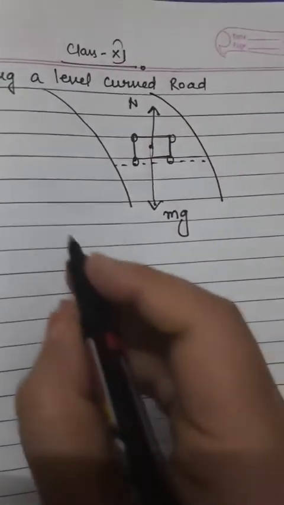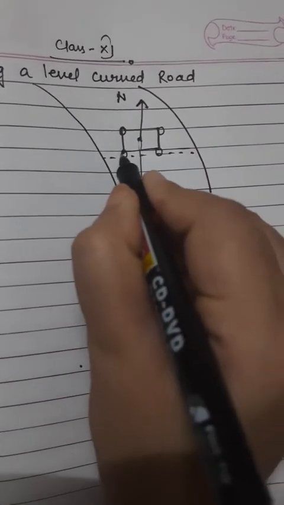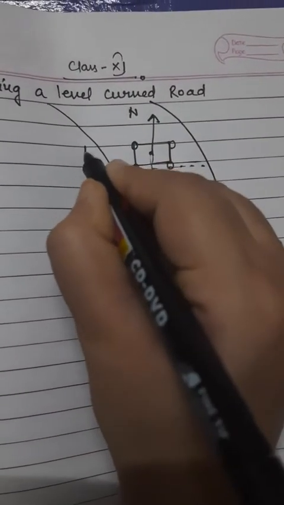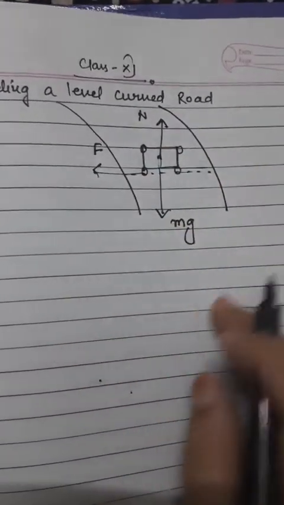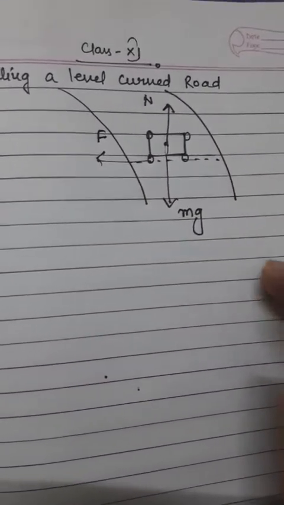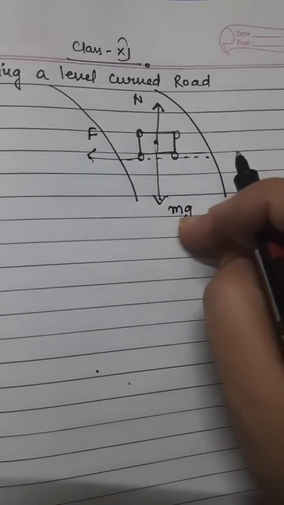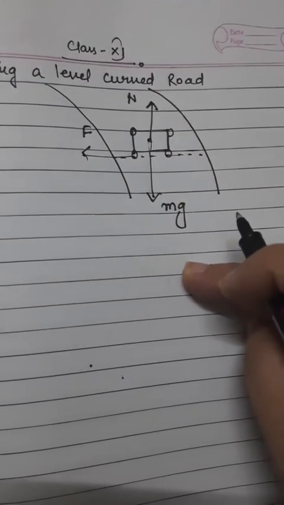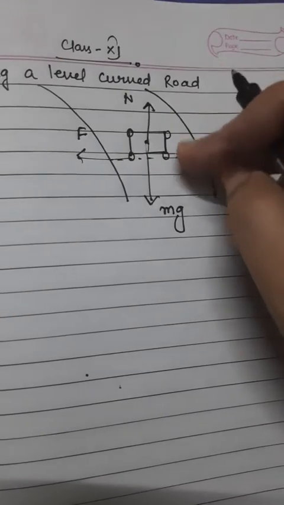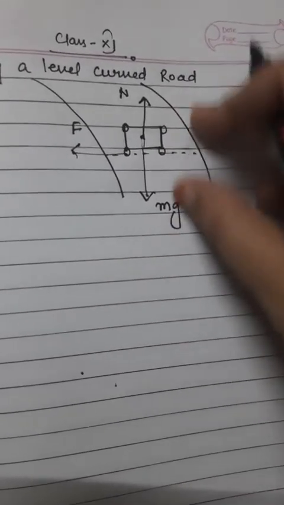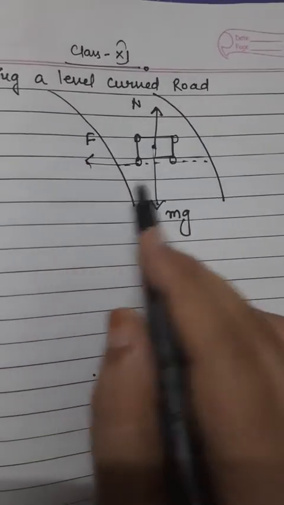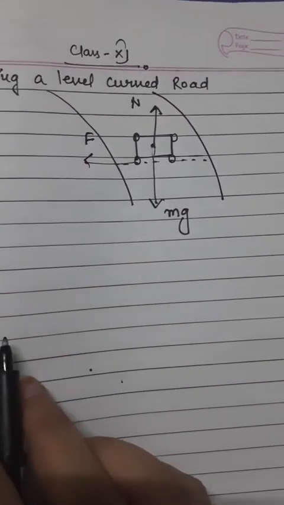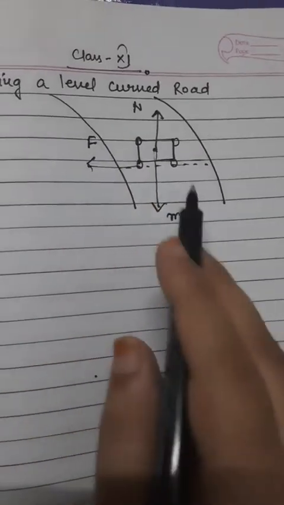So basically there are 3 forces acting on the car right now. One is the weight of the car, that is mg, acting vertically downward. The normal reaction N of the road on the car, acting vertically upward. And the frictional force F along the surface of the road toward the center of the turn, as explained already.